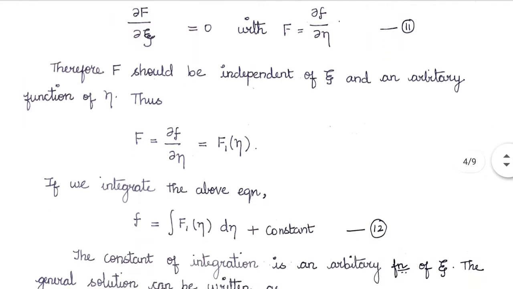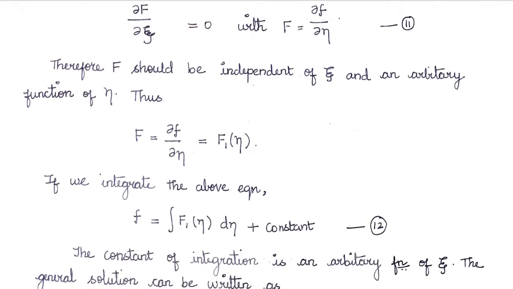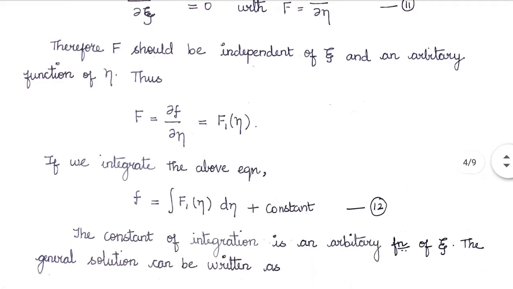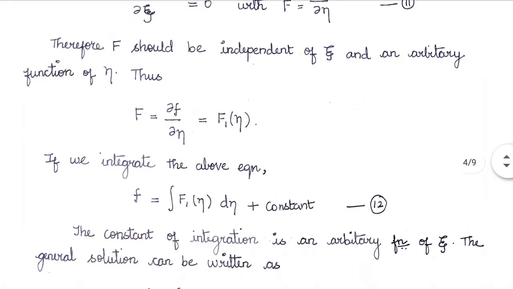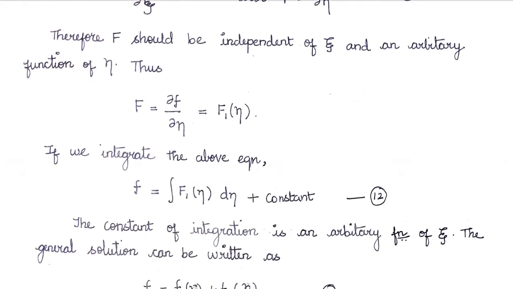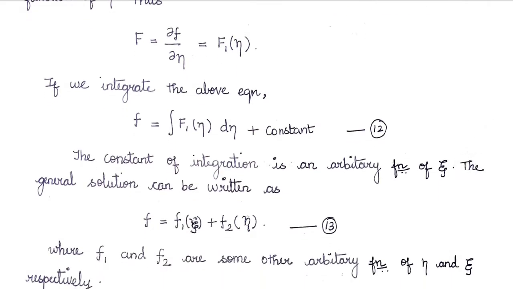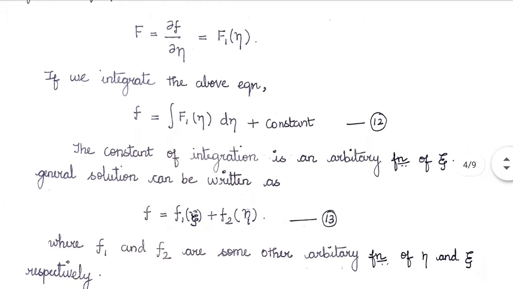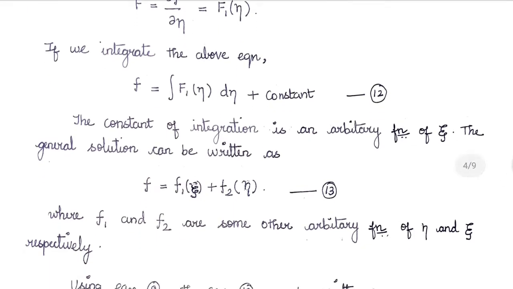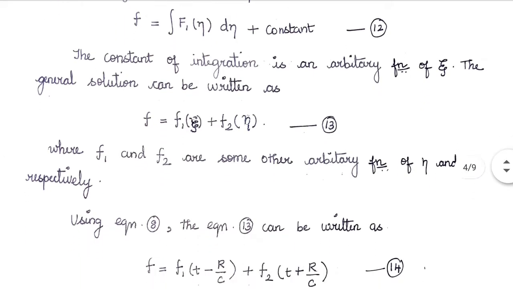and it is an arbitrary function of eta, or simply ∂f/∂eta is equal to f1 of eta. When we integrate the above one, we get f is equal to integral of f1 of eta d eta plus some constant of integration. This constant of integration is some arbitrary function of xi. So we can write the general solution for equation 12 as f is equal to f1 of xi plus f2 of eta. Again, f1 and f2 are some arbitrary functions in terms of xi and eta respectively.